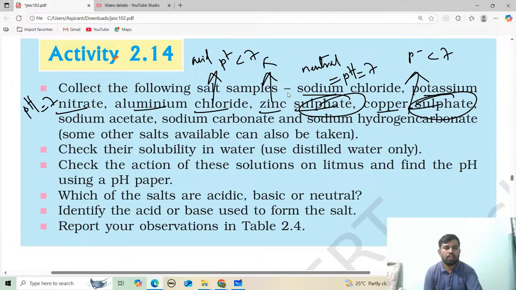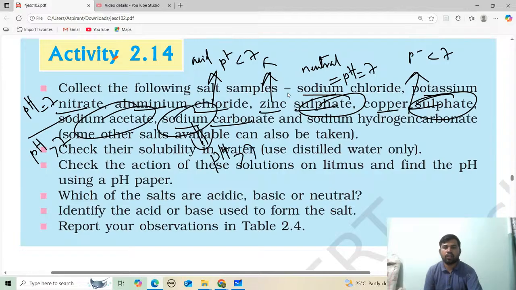Similarly, sodium acetate, as we just discussed, is a basic salt. Its pH will be greater than 7. Sodium carbonate: here also sodium is highlighted, a strong base, that's why the pH will be greater than 7. Sodium hydrogen carbonate is again due to sodium, so the pH will be greater than 7. So I think you got the point here.